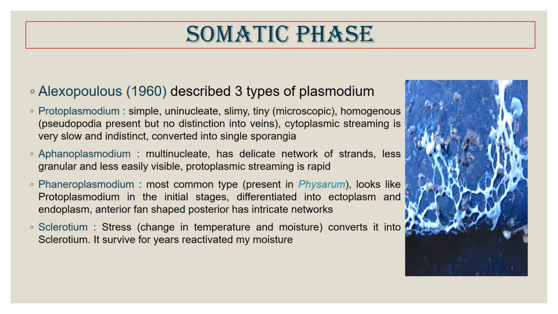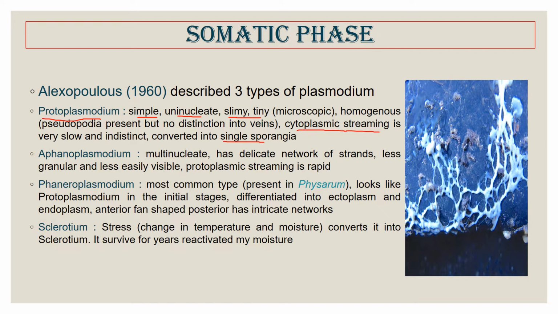But when we look at the structure, the plasmodium can be of three types. The protoplasmodium, which is the simplest, is uninucleate, very tiny, and also very slimy. As it is very tiny, it has a single sporangia, and the cytoplasmic streaming, which is of much research importance, is very slow and very indistinct in the protoplasmodium.